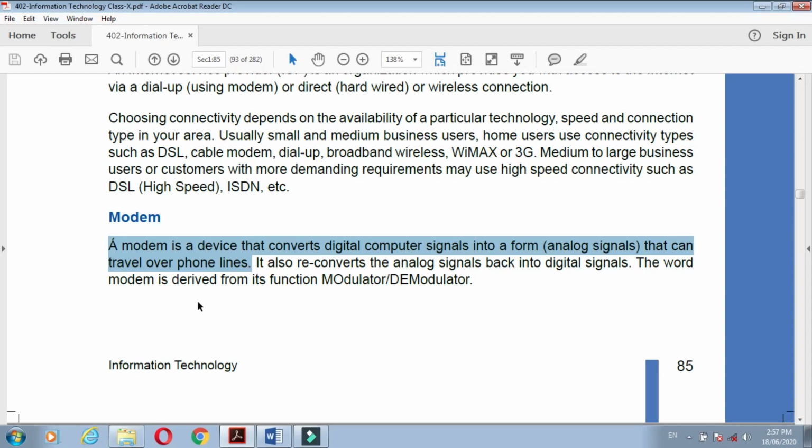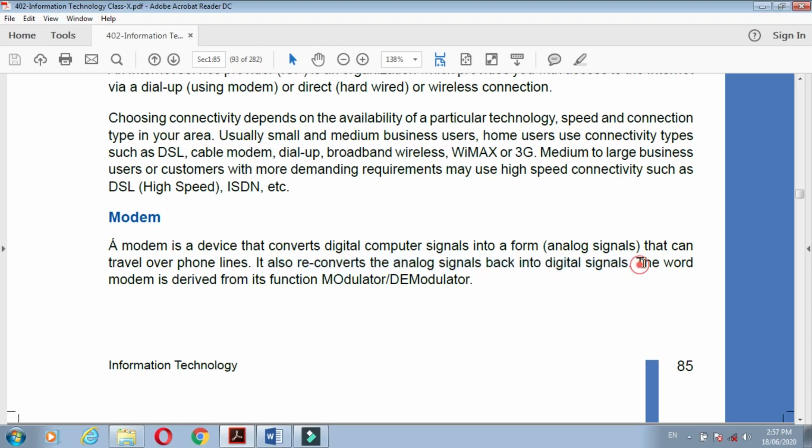It also reconverts the analog signal back into digital signal. If data is coming from the internet through the telephone lines, it is in the form of analog signal, and the modem converts it and transfers it to the computer as digital signal. Understand?